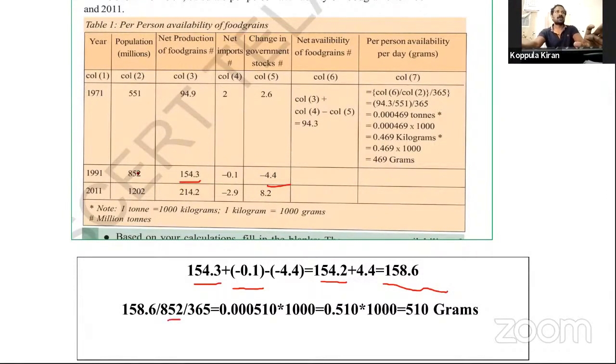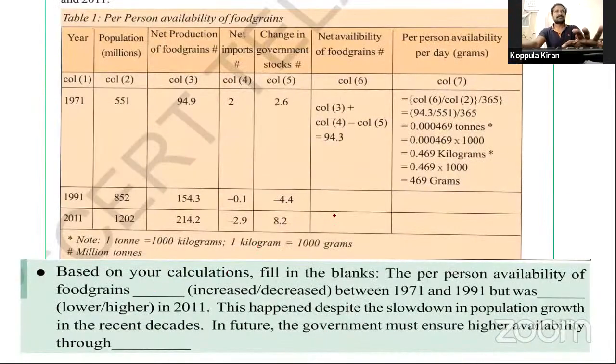That is divided by total population. This one divided by 1 year, 365 days. It was calculated and converted into kilograms and converted into grams. Finally, 510 grams in 1991. So, which is greater, 1971 or 1991? See this back, that is 469. So it is increased. This answer increased.